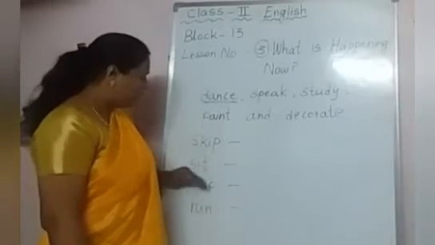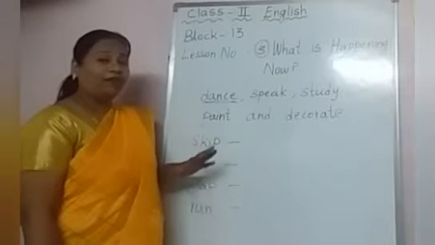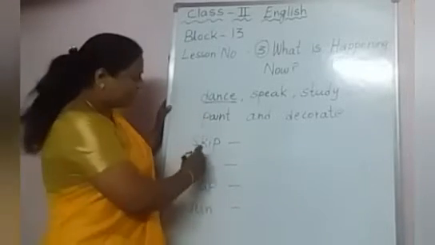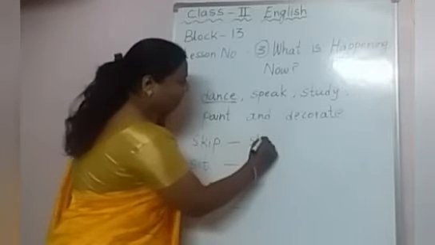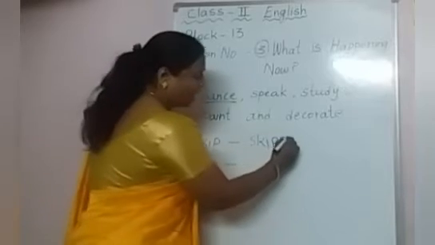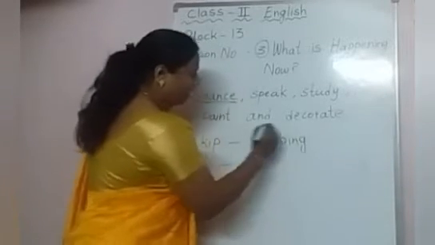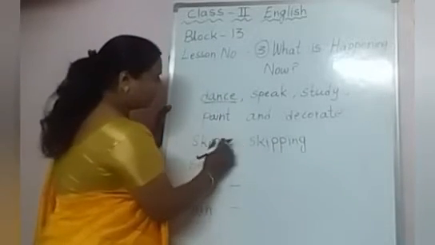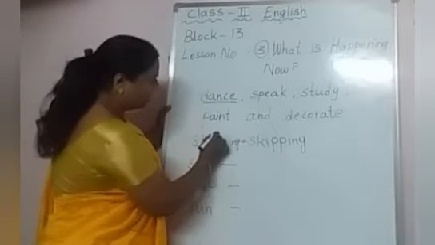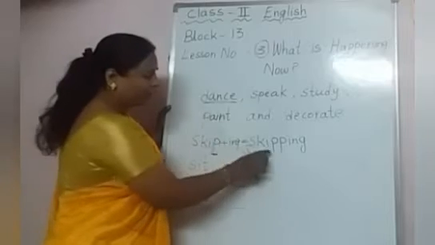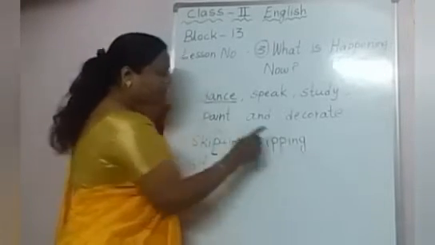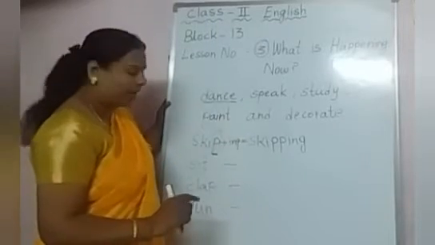Children, now there are some words where we have to double the letter. For example, SKIP. Skip is there, no? So what will I do? SKIPP, okay, and ing I will write, plus ing. So what do I have to do? I have to double this letter. I have to write the letter two times. SKIPPING, skipping.